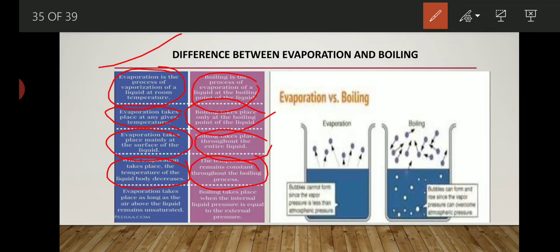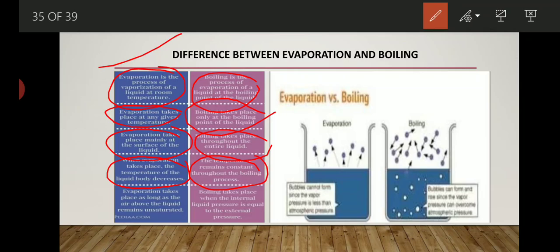Next, evaporation takes place as long as the air above the liquid remains unsaturated. Meaning evaporation takes place at any place and it will continue, or we can say that evaporation is a continuous process, but boiling is not a continuous process. It is a limited process.